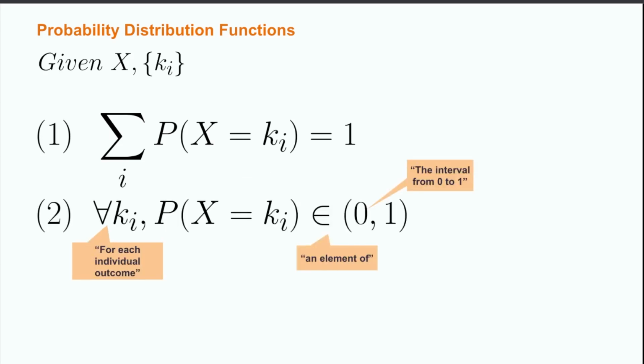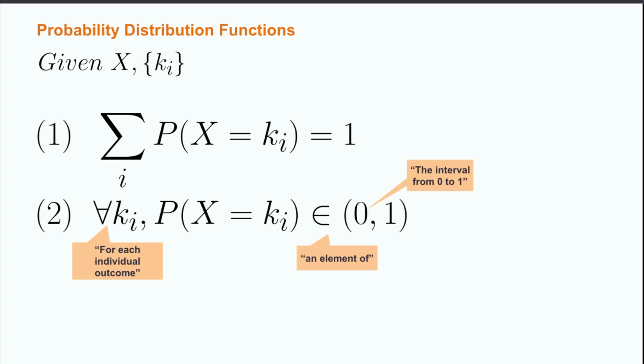Second, for each possible value of k, the probability that the random variable is equal to k sub i is an element of the interval between 0 and 1. Together, these two rules make sure that we can do more complicated math on random variables without breaking the rules of probability. This is particularly helpful to remember when dealing with the probabilities of several outcomes, which are referred to